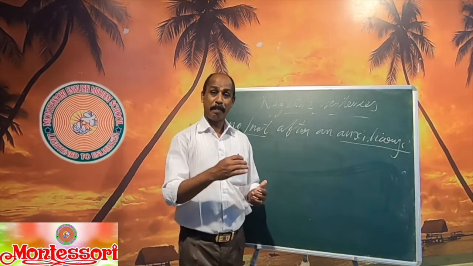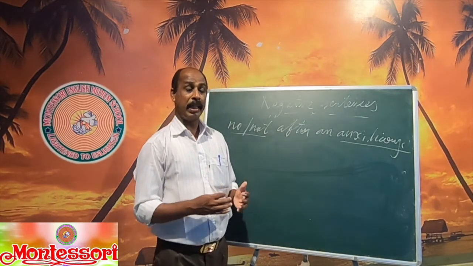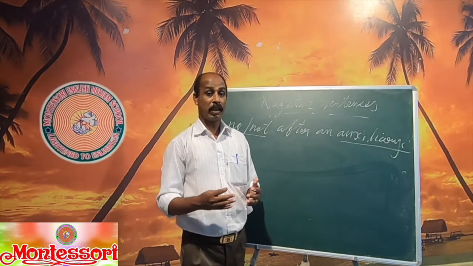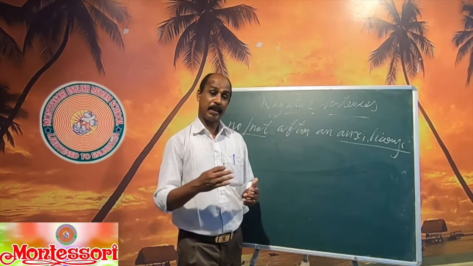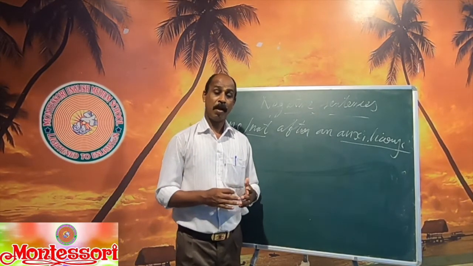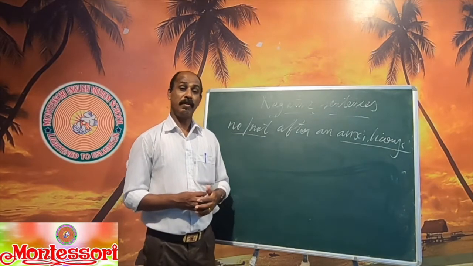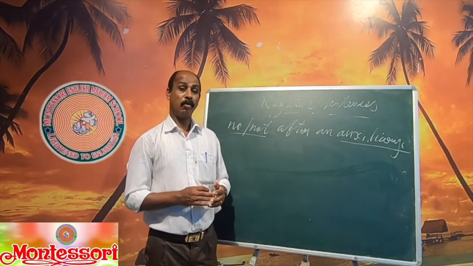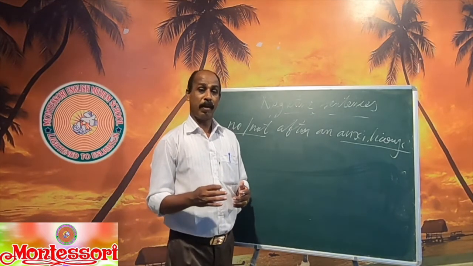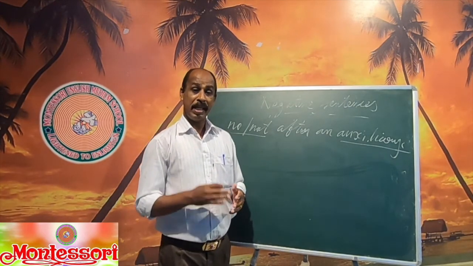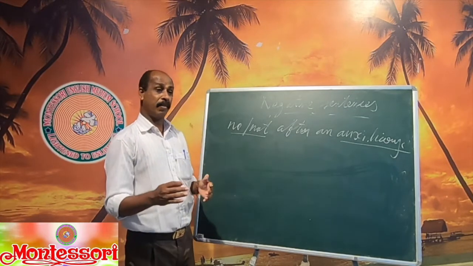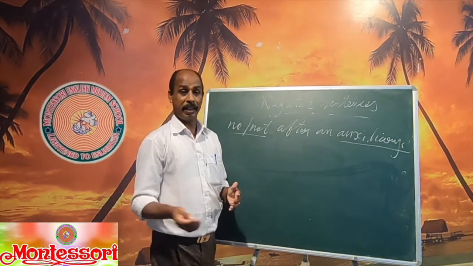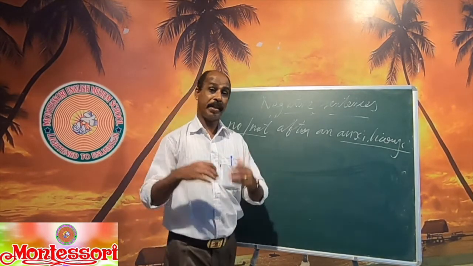So only in simple present and simple past tense can there be sentences without an auxiliary verb. That means there can be sentences with only the main verb. But in simple present and simple past also we can make negative sentences. But an auxiliary verb must be there. How do we make a negative sentence when the sentence has only a main verb? Every main verb has an auxiliary verb hiding behind it. The only thing is that you have to find it out.